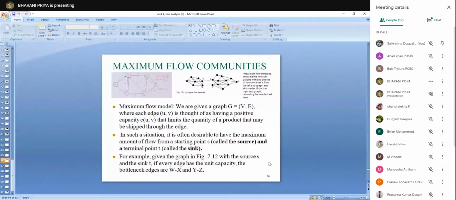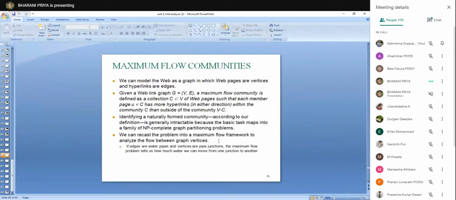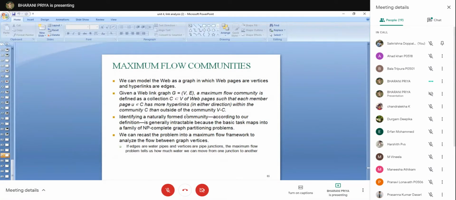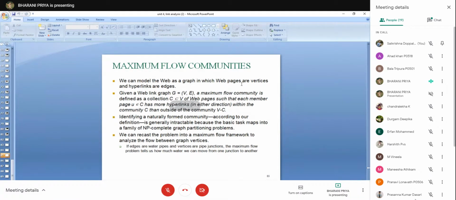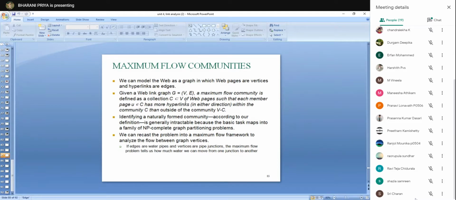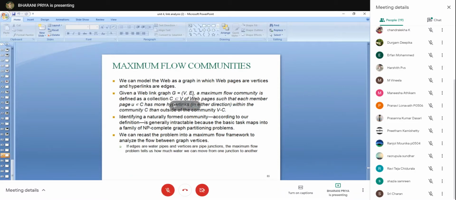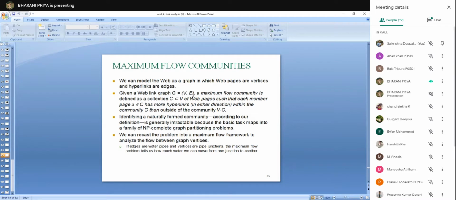Maximum flow communities. We know that we can model the web as a graph in which each web page is a vertex and hyperlinks are its edges. Given the web, we represent the graph of these web pages as G equals (V, E), where V is vertices and E is edges, V being the web pages and E the hyperlinks.